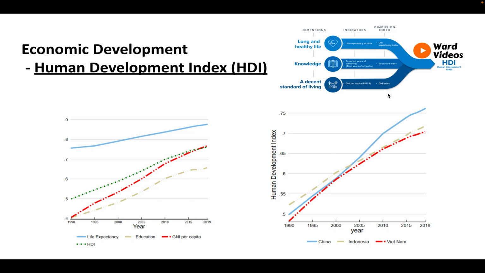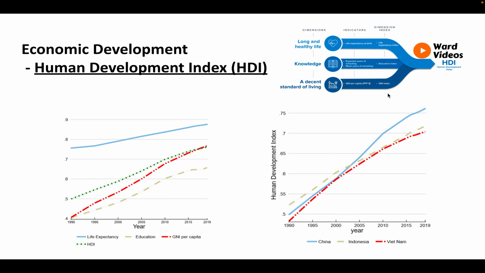And economic development. Well, Dixon 2023 also defines economic development as a broad measure of welfare in a nation that includes health, education, and environmental quality, as well as material living standards. It is a multidimensional concept which is quite subjective and therefore it has no single measure. That being said, the most commonly used measure is the Human Development Index, HDI, developed by the United Nations. The HDI is a value between 0 and 1, comprising 3 dimensions: long and healthy life, knowledge, and a decent standard of living. For each dimension, there are measurements: life expectancy at birth, expected years and mean years of schooling, and GNI per capita.